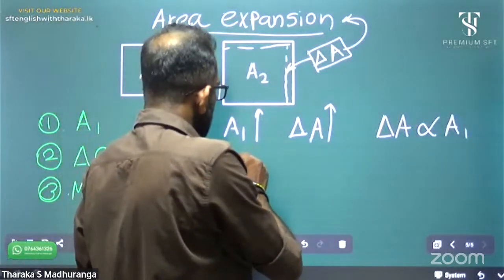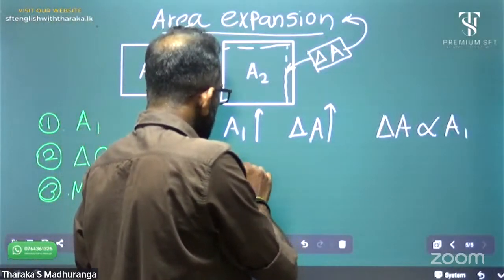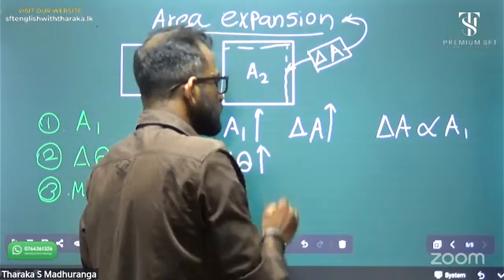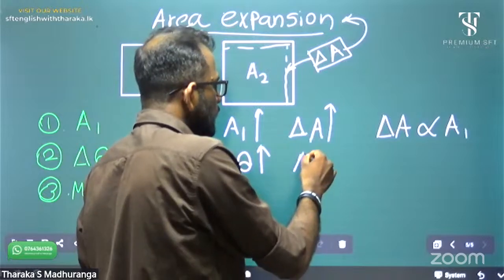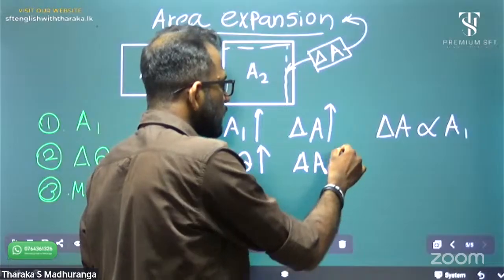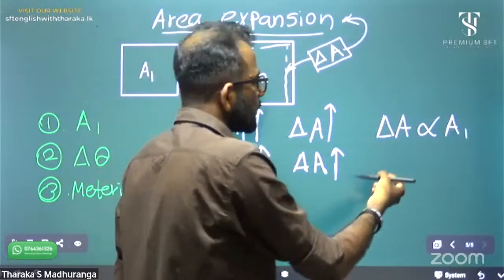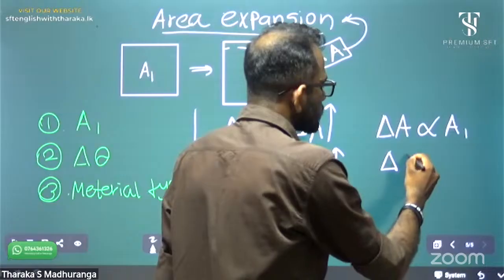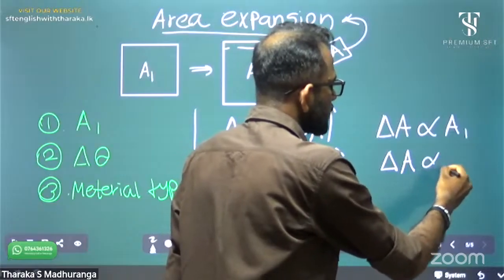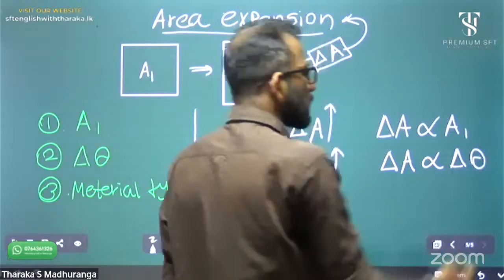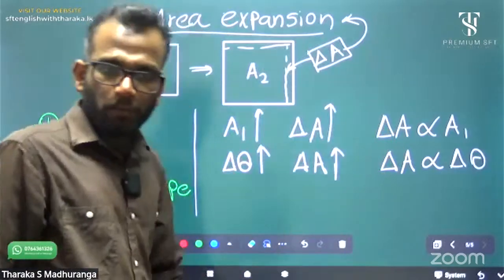And if the temperature difference delta theta increases, the area expansion also increases. That one also is directly proportional to delta theta.